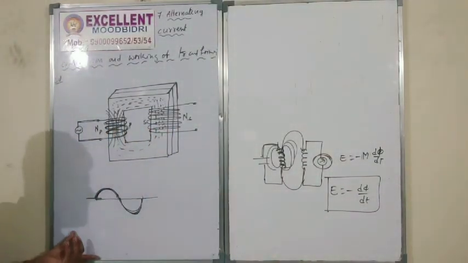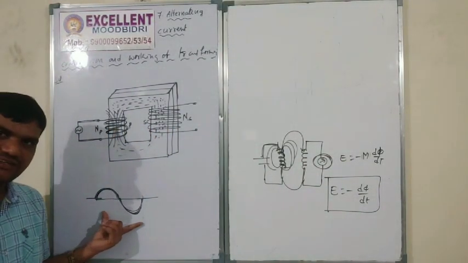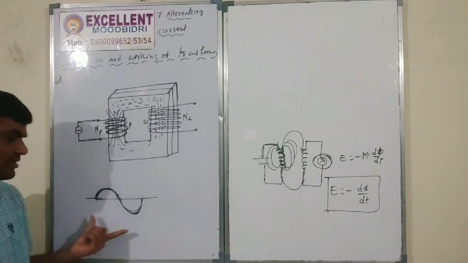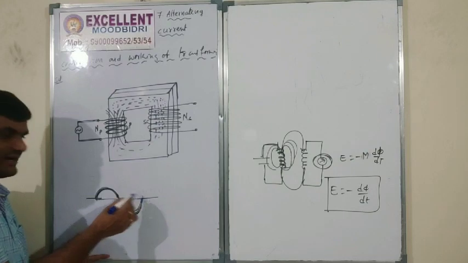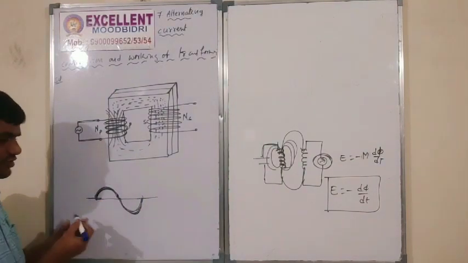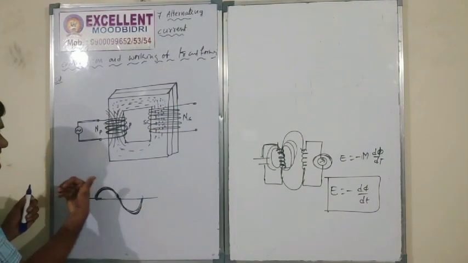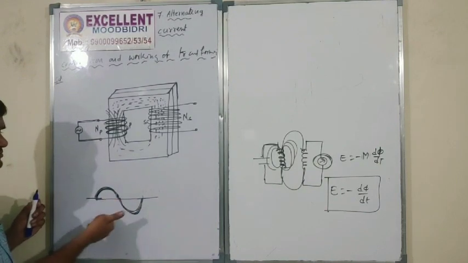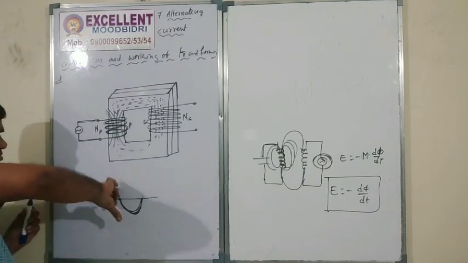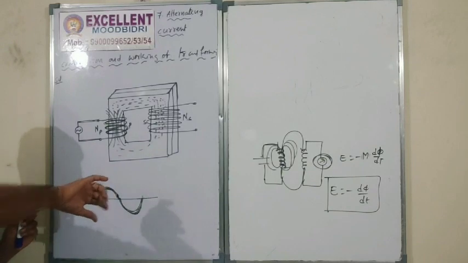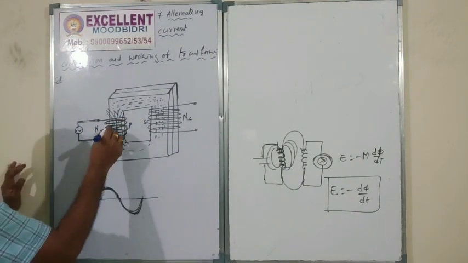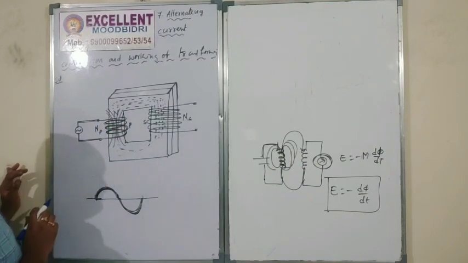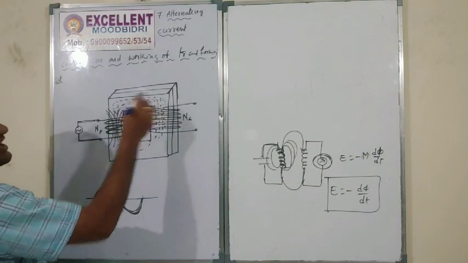Because this is an alternating current, moving upward or downward. In this manner the current acts, and the field acts like that. So the magnetic field lines continuously change direction, which means the flux changes.